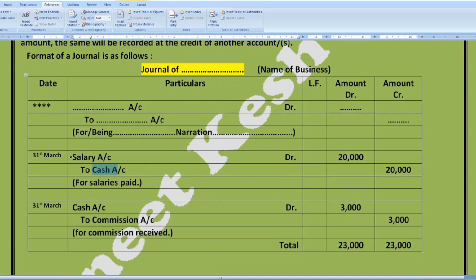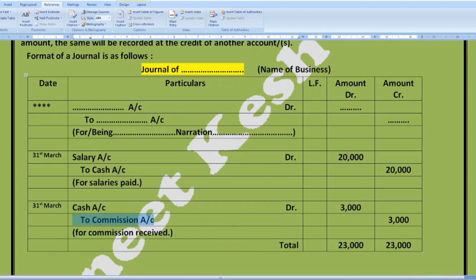Here you can see that the salary account has been debited, so we have mentioned a sign of debit here, but in front of cash we have not written credit. Instead, we put a prefix, that is 'to', before the cash account. So it identifies that the cash account has been credited and its amount has been written on the credit side. One more transaction is receiving commission. Cash account is debited as per the real account rule and commission account has been credited, being an income nominal account.